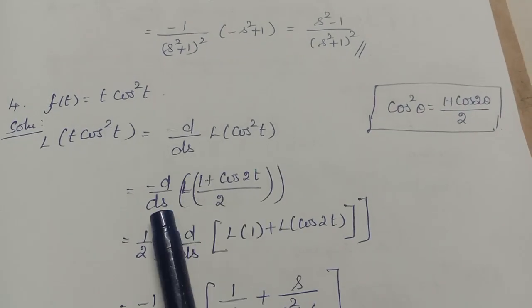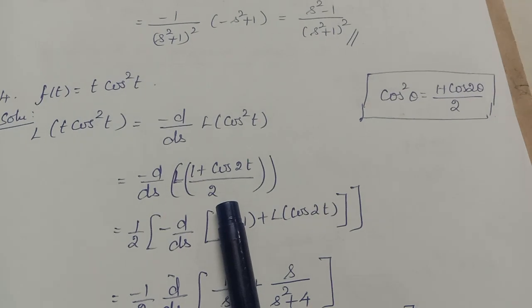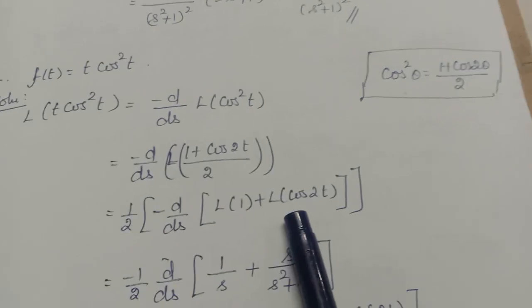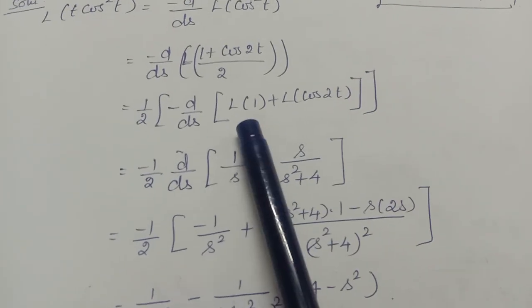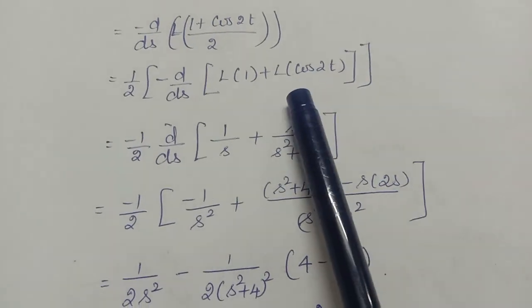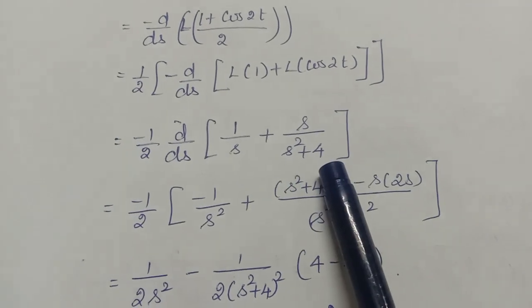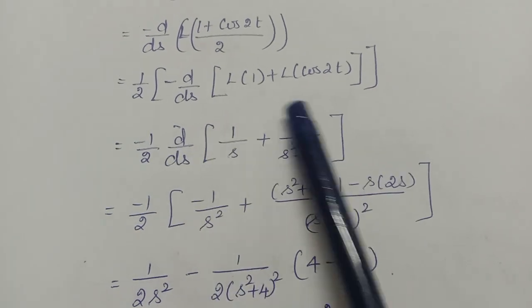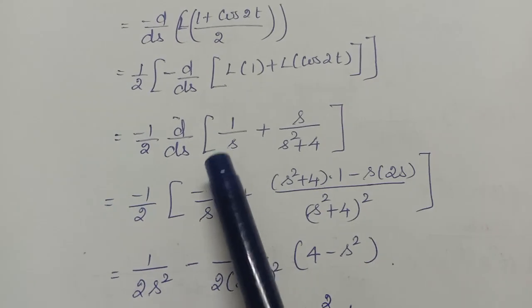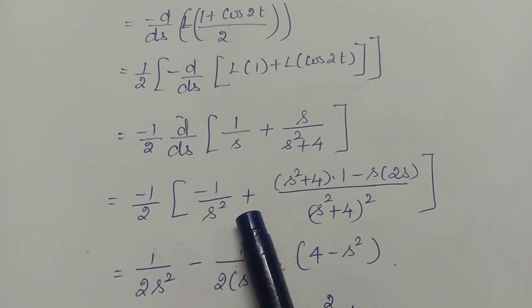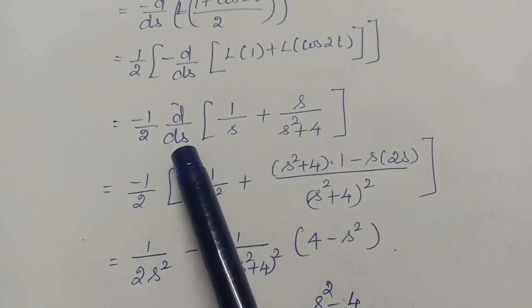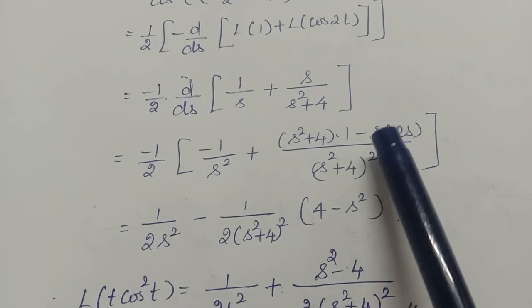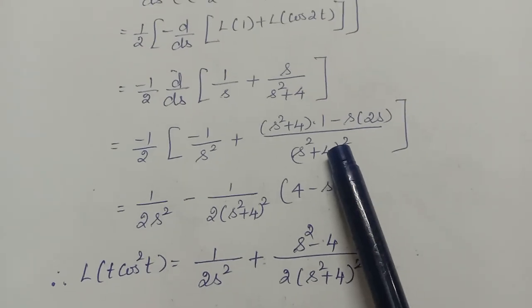So minus d by ds of Laplace of (1 plus cos 2t) by 2. So keep this 1 by 2 outside, minus d by ds of Laplace of 1 plus Laplace of cos 2t. Okay, what is Laplace of 1? 1 by s. Plus Laplace of cos 2t is s by s square plus 4. What is this? s by s square plus 2 square. Okay, right. Now you have to differentiate this expression. So now differentiation of 1 by s is minus 1 by s square plus, here we are differentiating with respect to s. Both numerator and denominator contain s term. So we have to apply the u by v rule, quotient rule. So (s square plus 4) the whole square in the denominator.